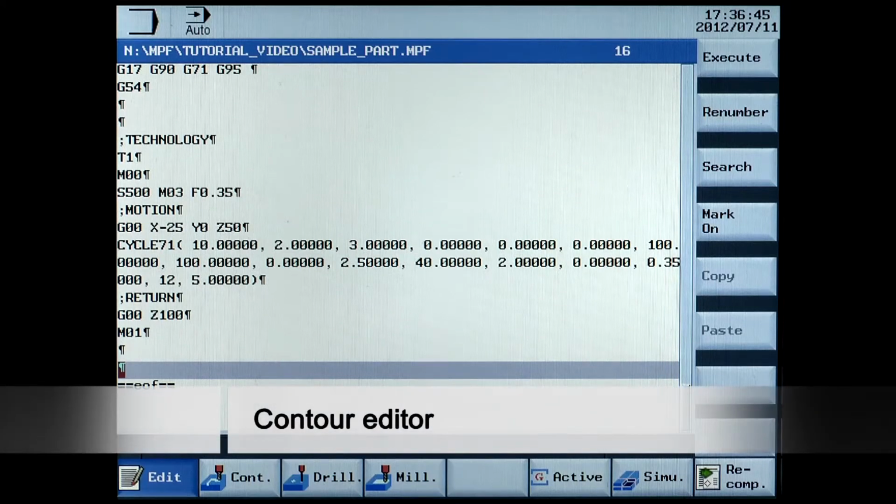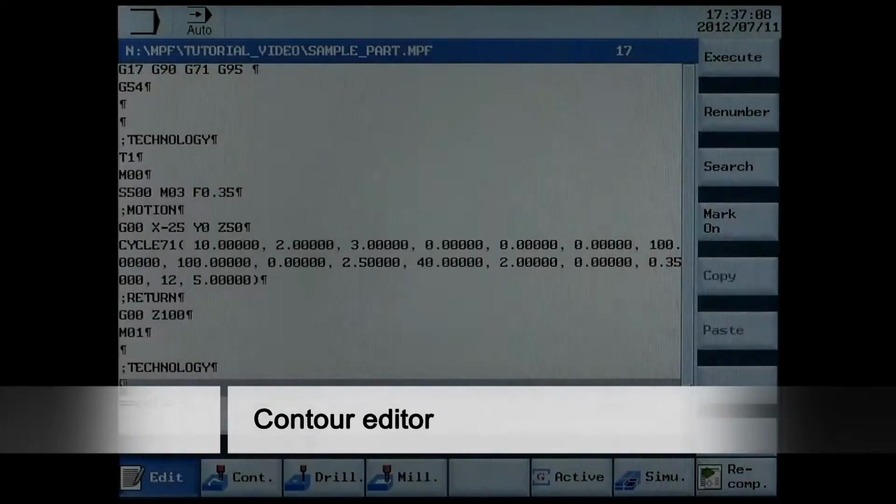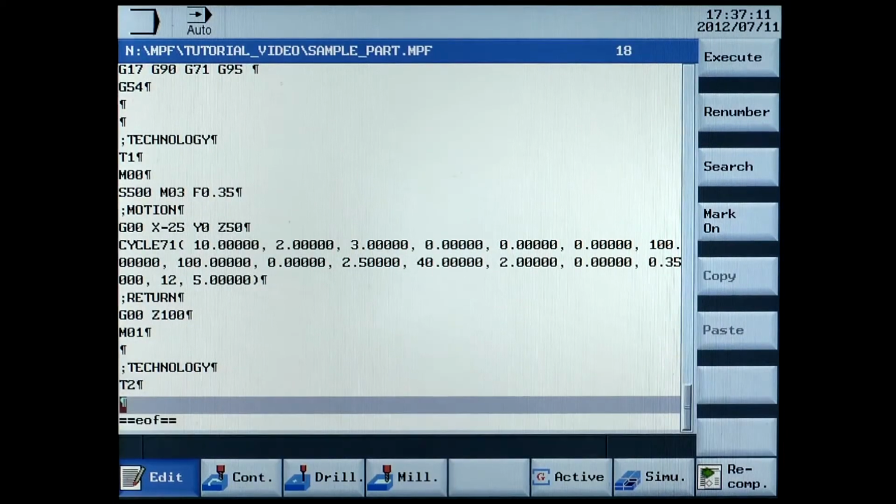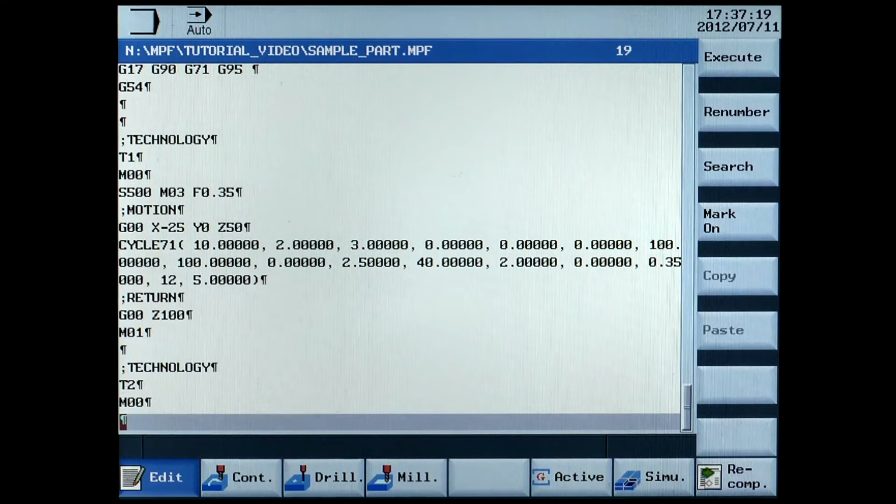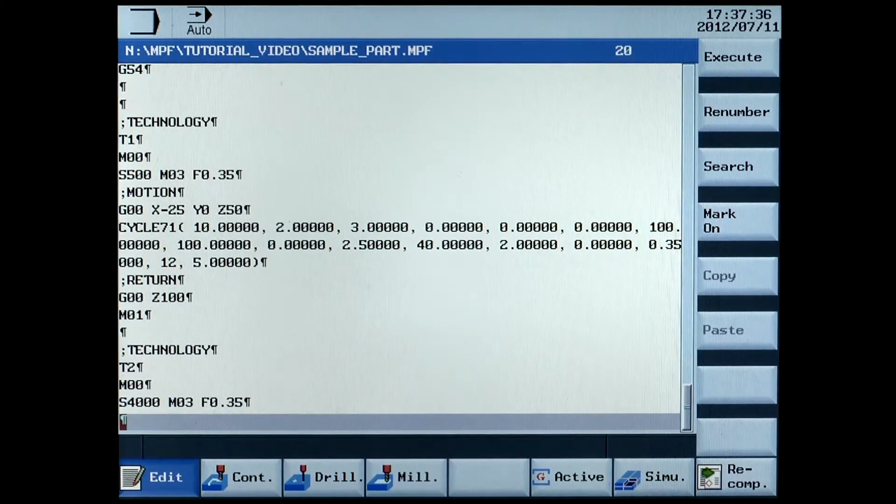The structure of technology, motion and return is still used. T2, tool call, M00 tool change, S4000, M03, F0.35. Changing the spindle speed and the feed rate. Motion can now be entered.